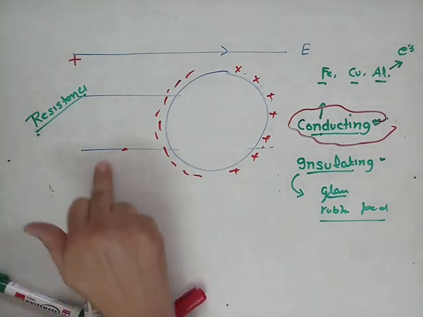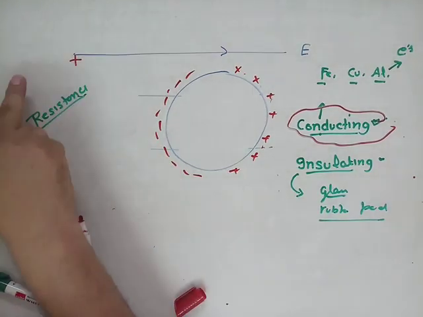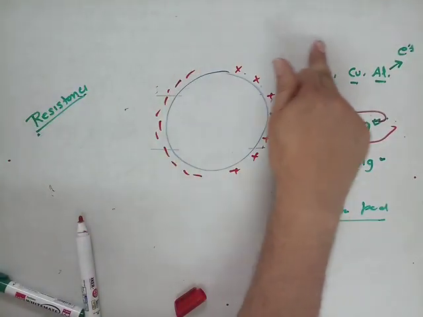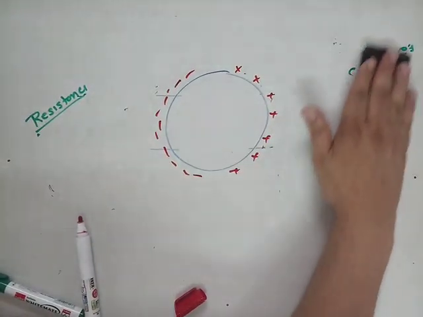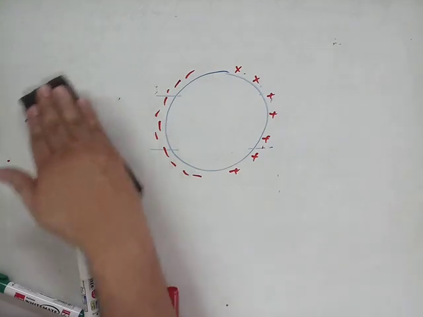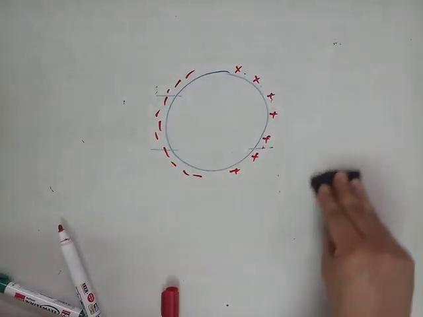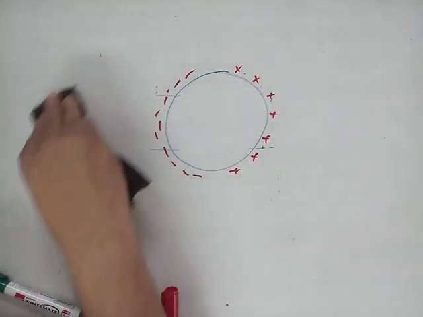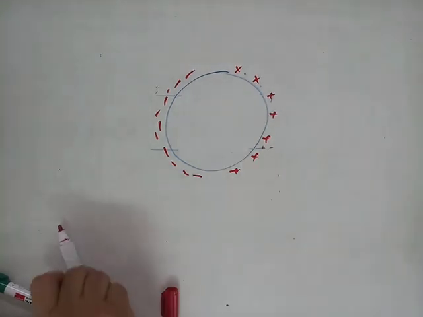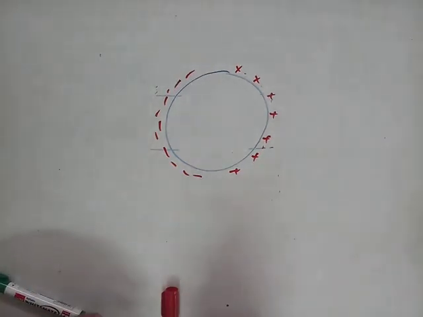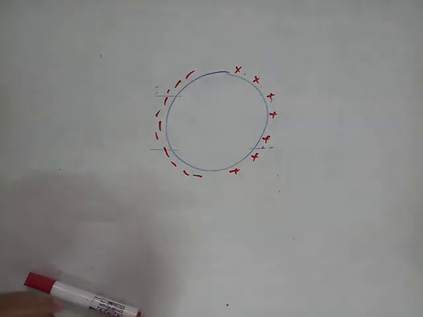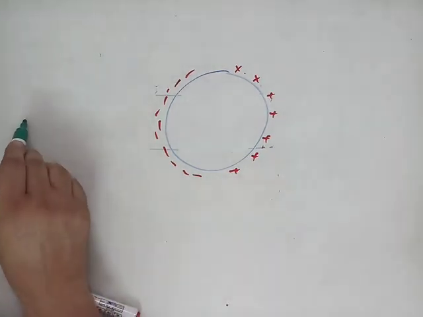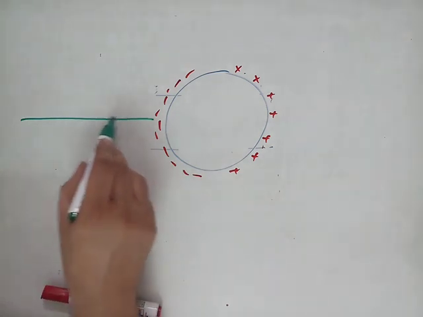Now what will be the pattern of the electric field now? This is very important. You should know the pattern of the electric field. If we place a conducting body inside it, the electric field I will show by, say, a green pen. This is the electric field, moving straight like this.